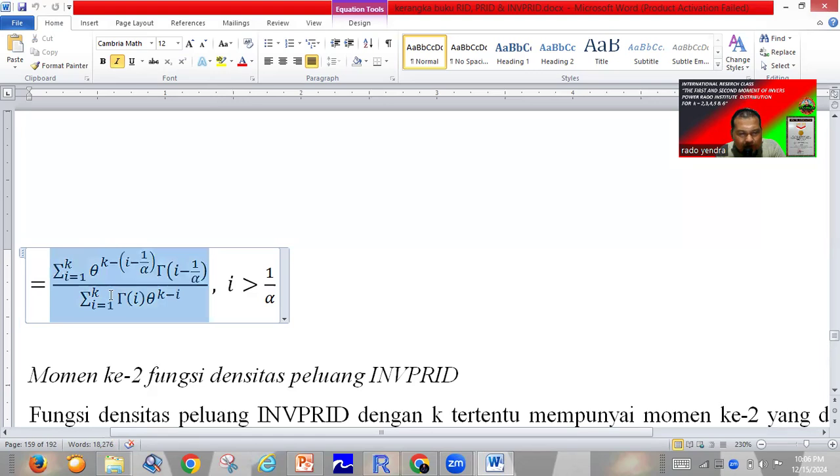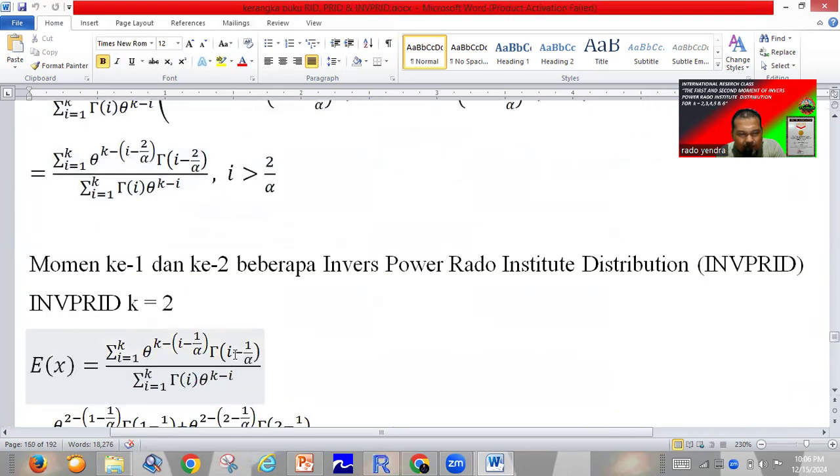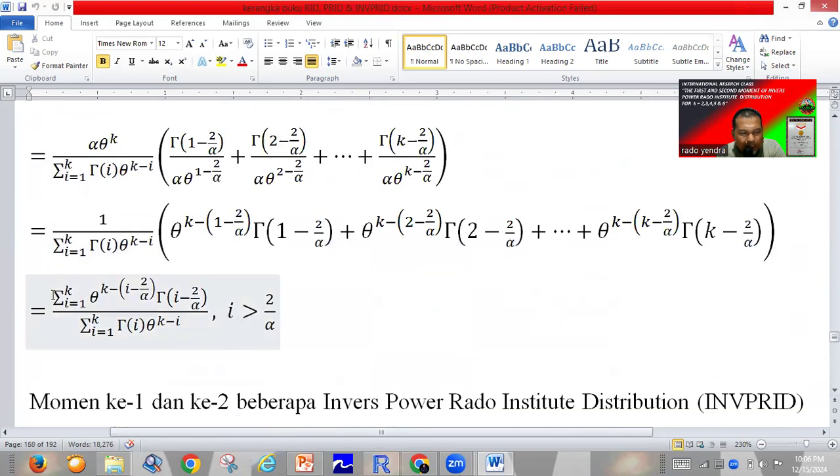The formula for the first moment only depends on the fixed formula. So in the second moment, we have the fixed formula for the second moment like this one. This is the second moment.